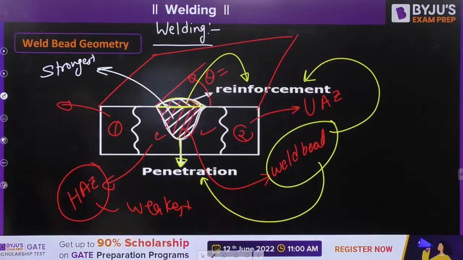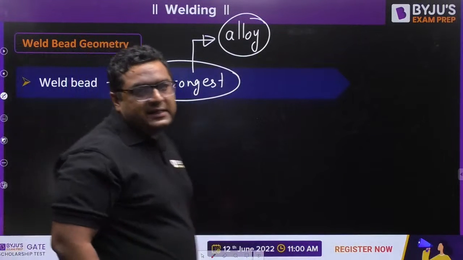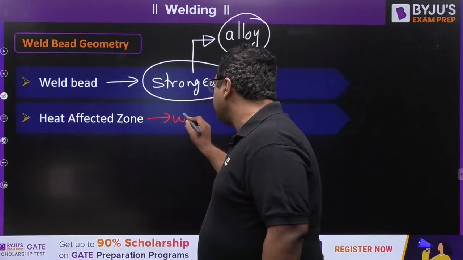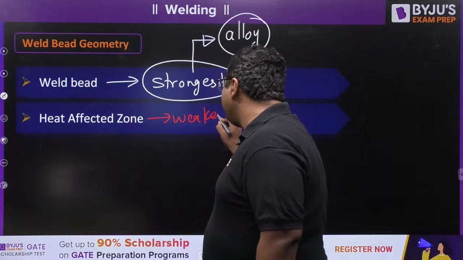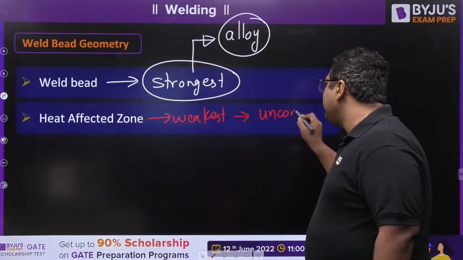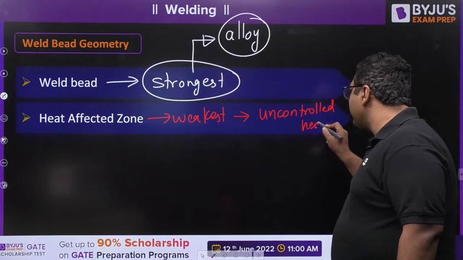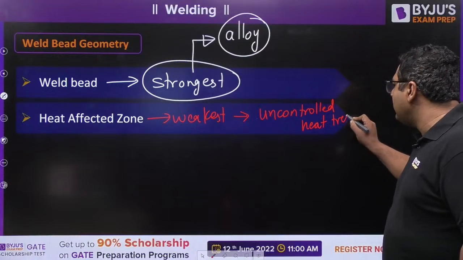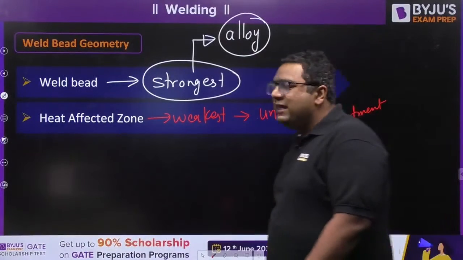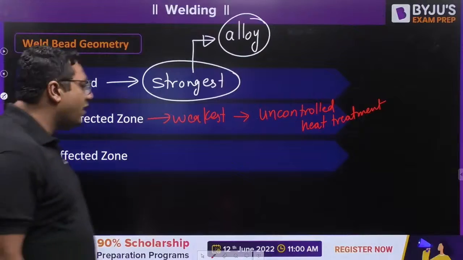If we are talking about these three areas, the weld bead is the strongest area, and the heat affected zone is the weakest area. If somebody asks you why it is weakest, you will answer: because of uncontrolled heat treatment. Uncontrolled heat treatment is the reason for that, which is why the heat affected zone is the weakest one. And now we are talking about the third, the unaffected zone.